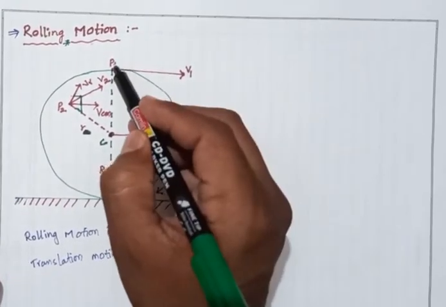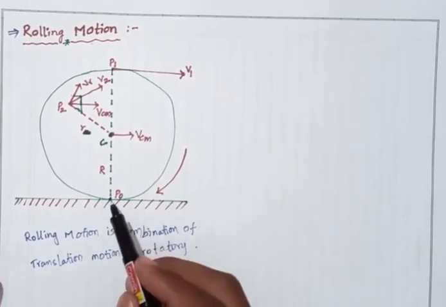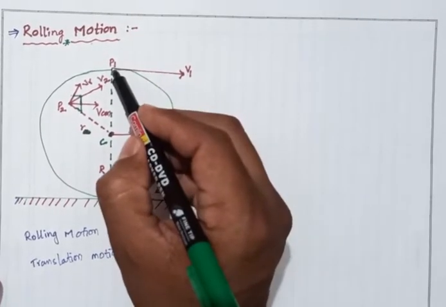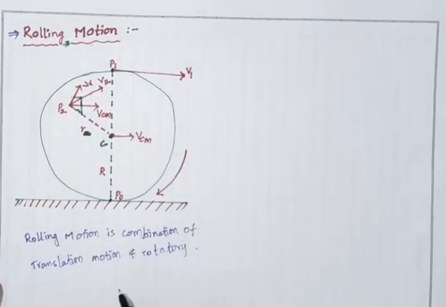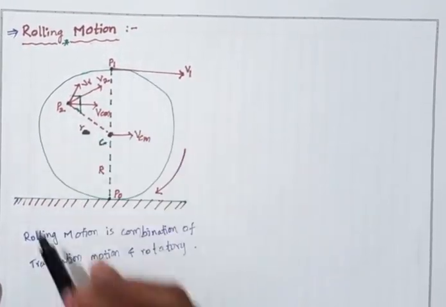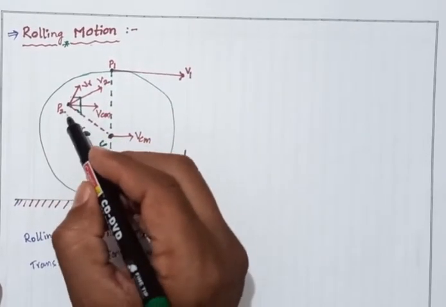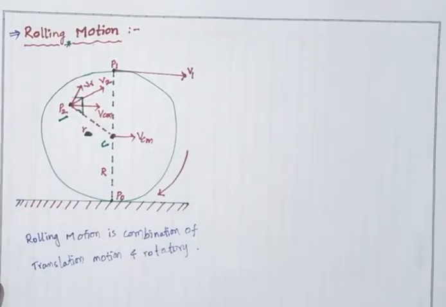At P0 we have taken a particle, and at P1 we have taken a particle. In this rigid circular disc we consider another point, P2.